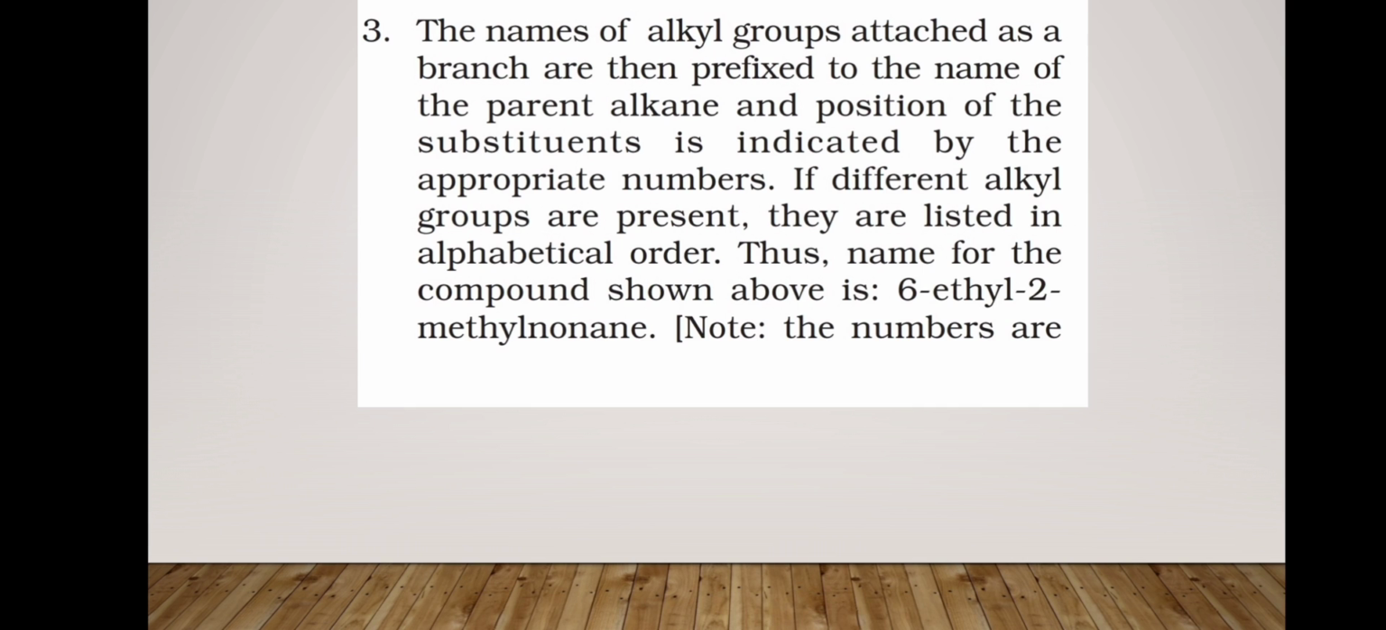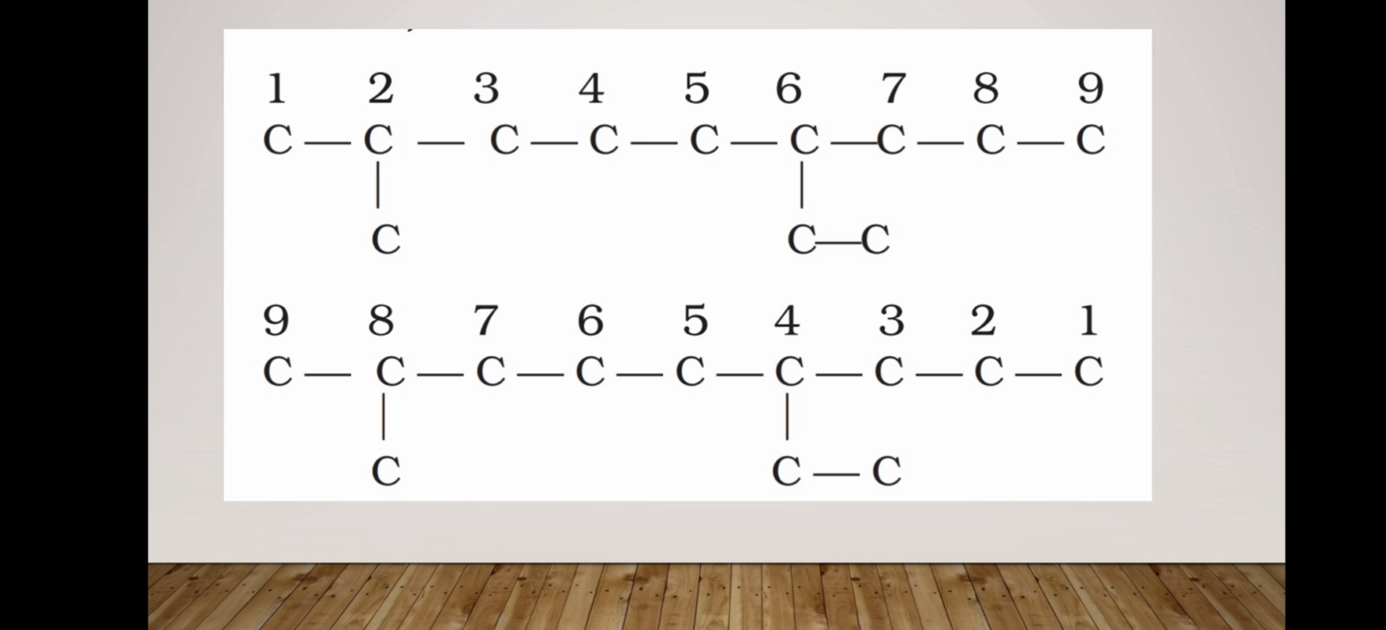Now the third rule is the position of the substituent is indicated by appropriate numbers. If different alkyl groups are present, they are listed in alphabetical order. For example, 6-ethyl-2-methylnonane; the numbers are separated by hyphens and there is no gap between methyl and nonane. Now you can see in this example, there is a methyl group on second position and an ethyl group on 6th position. So we will name it as 6-ethyl-2-methylnonane because in alphabetical order E comes first as compared to M. So the nomenclature is 6-ethyl-2-methylnonane because there are 9 carbon atoms present and we will consider the longest carbon chain.